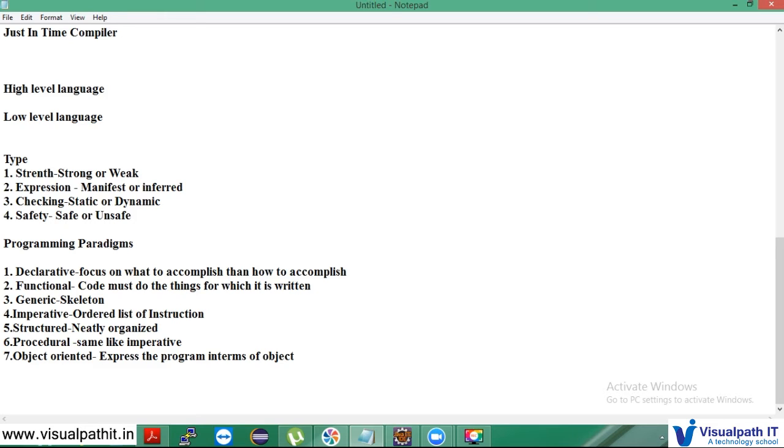As I told you, in those days a programmer wanted a language which supports abstraction and generic programming. The C language did not support it. So C++ was brought in the year 1979. C++ was invented by Bjarne Stroustrup.